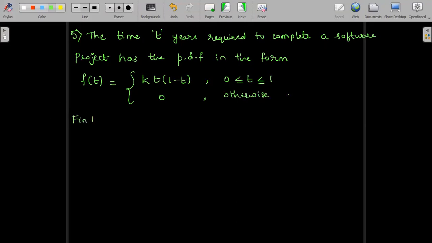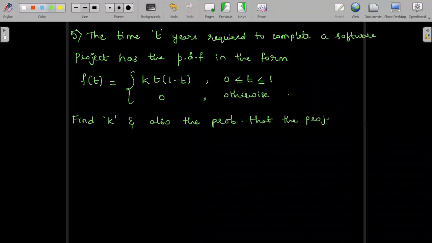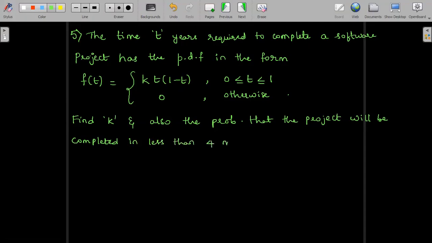Find the value of k, and also the probability that the project will be completed in less than 4 months.